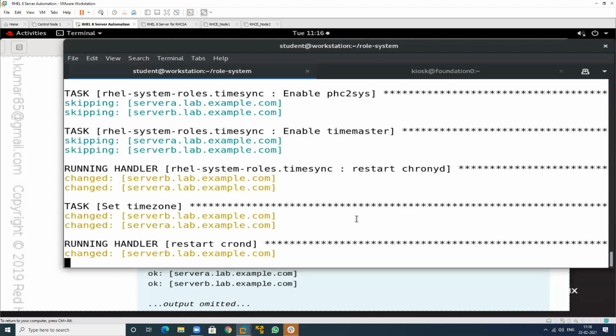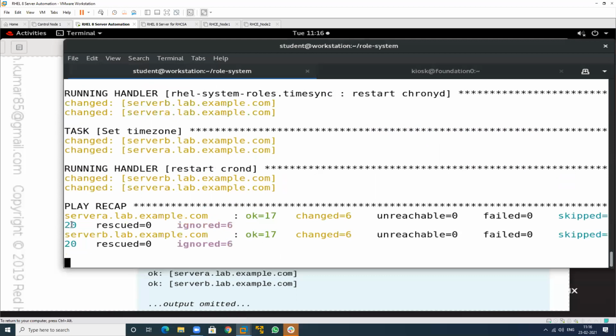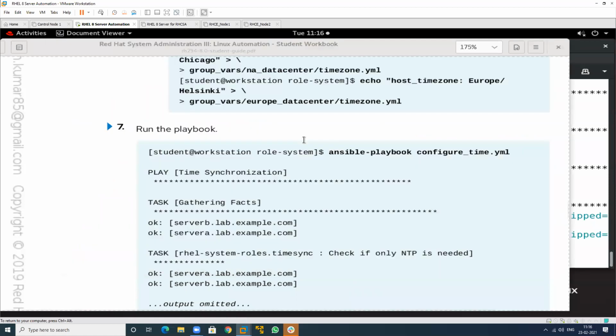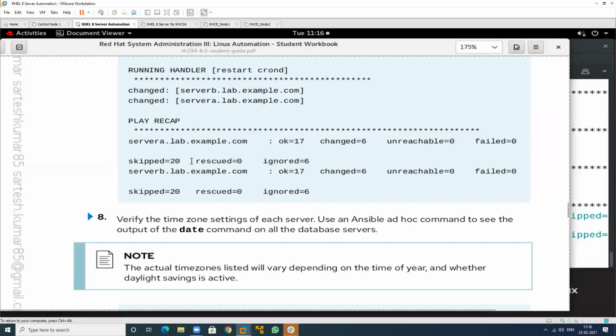17. How many change here? 6. How many skip here? 20. Skip. And how many ignore? See this one. After performing this, it will show me how many okay is 17, how many change is 6, how many skip is 20, and how many ignore is?